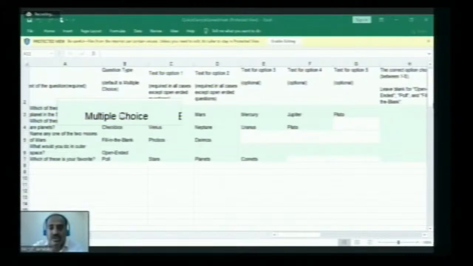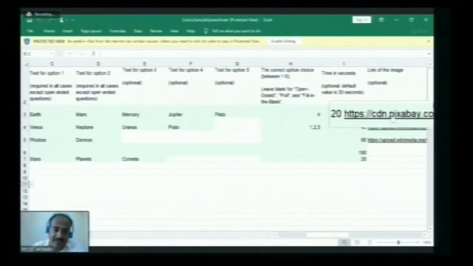We can also set the time, and if you want to add an image, we can add the link of that image. Once you prepare this, you can directly upload the quiz questions to your Quizizz.